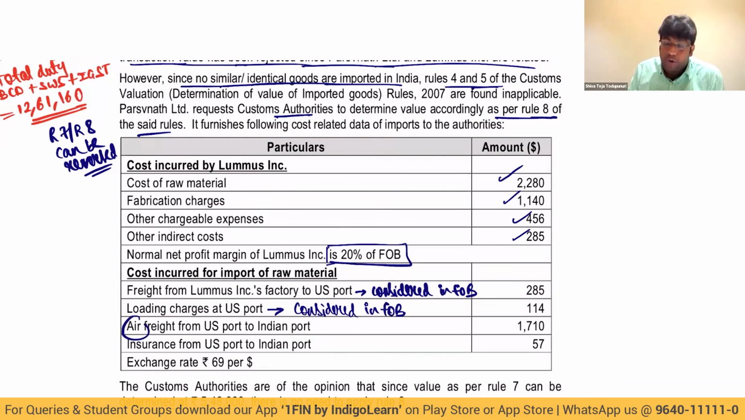Air freight from US port to Indian port. Once we say that it is imported by air, my dear friends, freight is restricted to maximum 20% of FOB. This concept is given in the law itself. Then exchange rate 69 per dollar. Insurance charges already given.